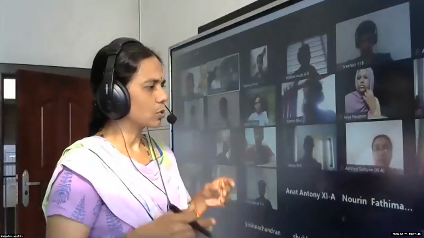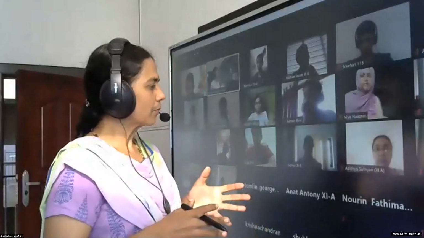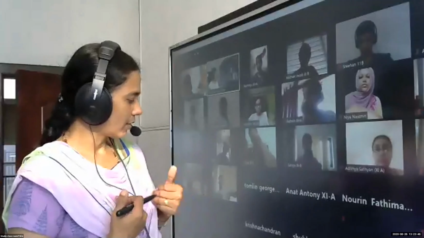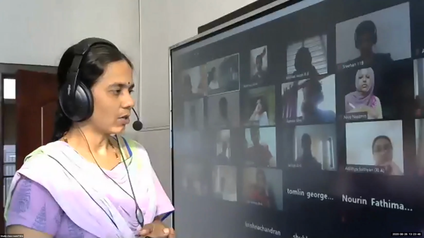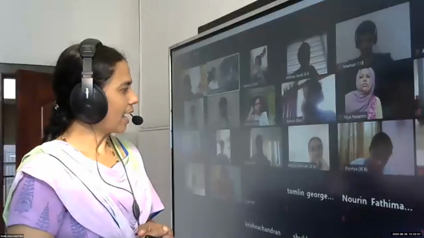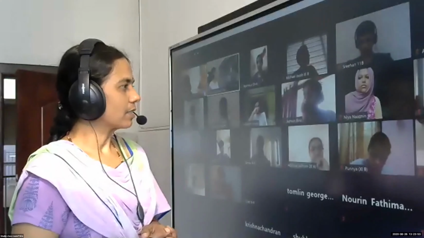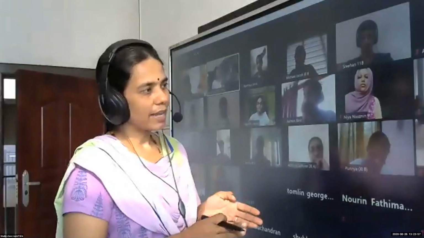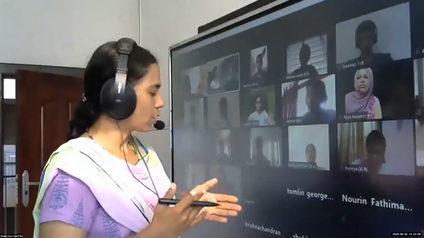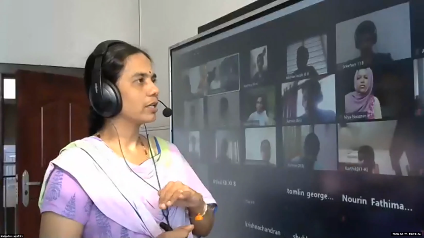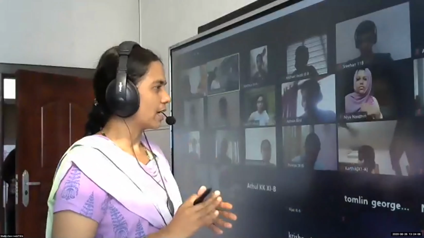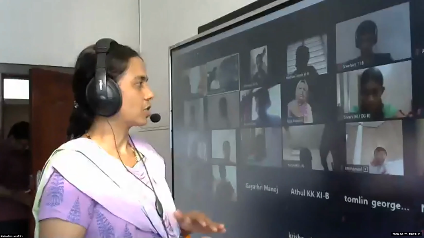In economics it is used, in physics it is used, in chemistry. For example, you will be learning cost functions, marginal cost and revenues, for finding which one is varying, which is more likable, which is less likable. For finding all these things, we use derivatives. This year we are going to learn only the basics, the definitions and important formulas. And next year we will be learning its application.